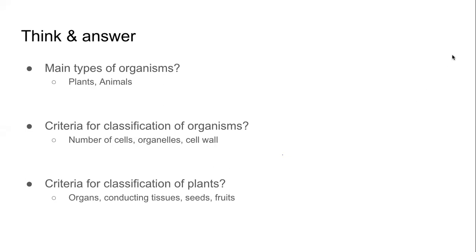So whenever we classify, and I hope by now all of you know that classification means grouping, for us to carry out classification, we should have a criteria. The criteria can be as simple as what do I like. That can also be a criteria, but there has to be a criteria.